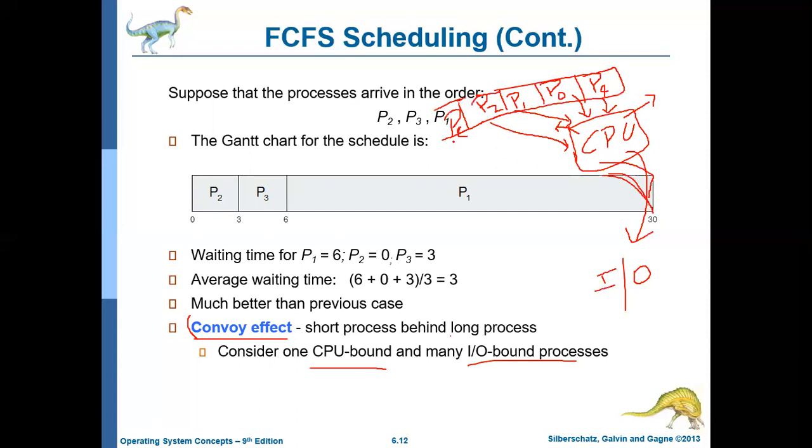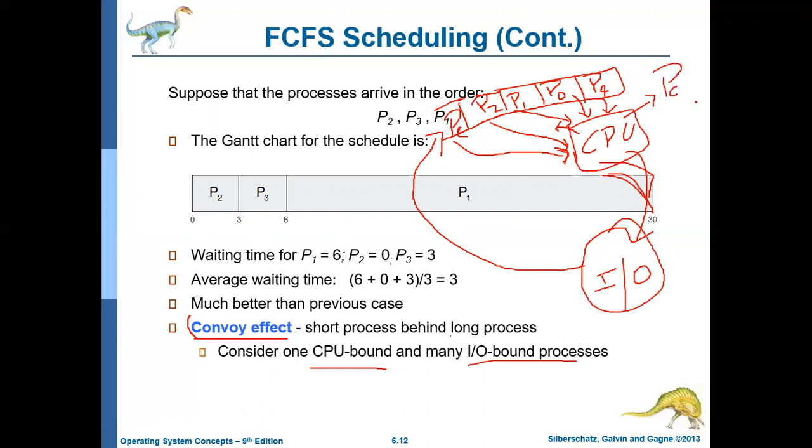Now PC will come. PC is the CPU bound process, so it will use CPU for a long time. It will keep using the CPU for a long time. And by this time, all these IO bound processes might have completed their task and come into the ready queue, and they are waiting. So how many processes? 4 processes are waiting for one process, PC, to complete.